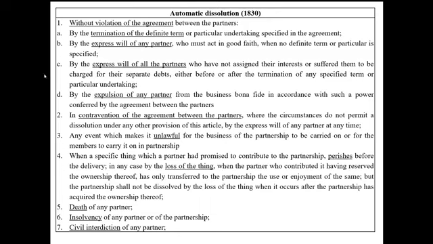Yung letter D naman, by the expulsion of any partner from the business bona fide in accordance with such power conferred by the agreement between the partners. Kaya halimbawa, si ABC are partners of ABC partnership. Later on, si A was expelled from the partnership pursuant to the agreement between the partners.